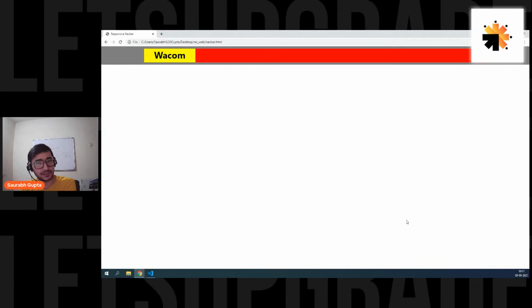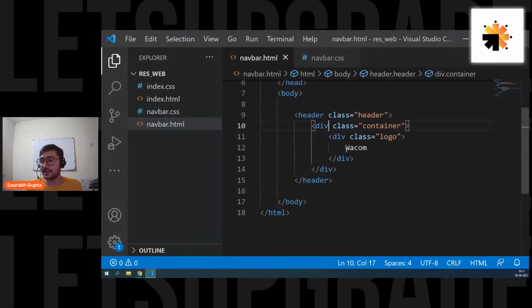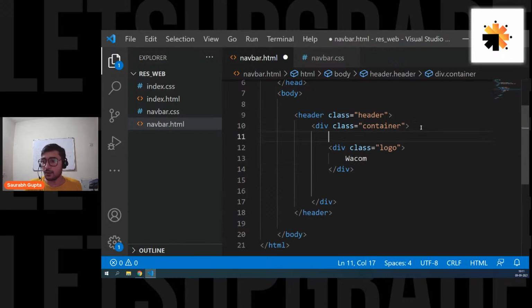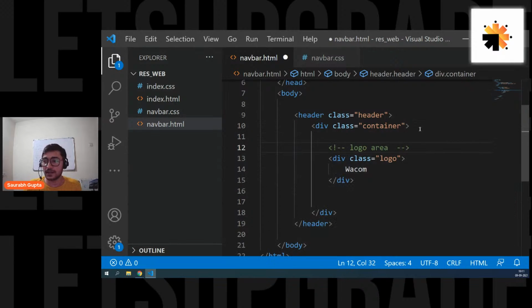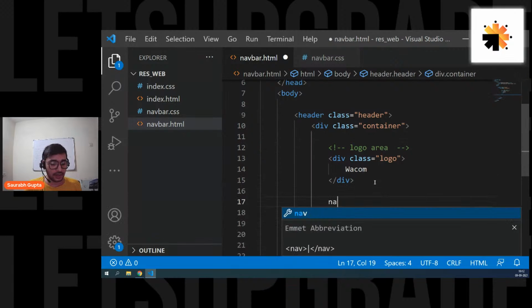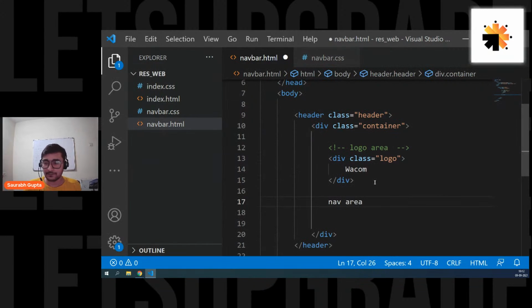Now you can use any image. Of course, you can use the image here if you want. I'm simply using text just to save some time. But if you want, you can use image. Definitely, it's totally fine. Okay. So now, guys, the logo part is done. Now I want to create my navigation part. So let's go ahead and just after the logo, let me just comment out few things like, okay, logo area, so that it's easier for us to understand. Okay. Now here we have the nav area.